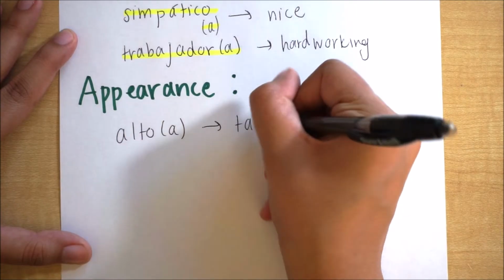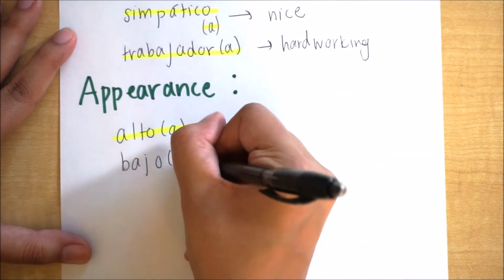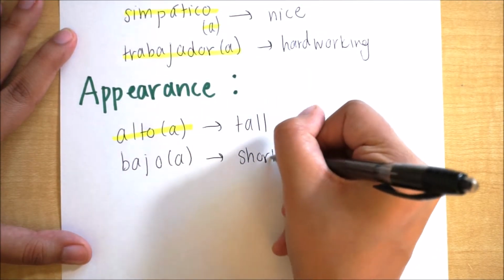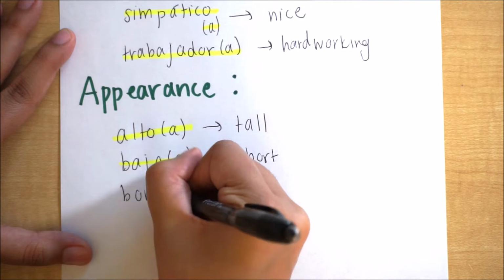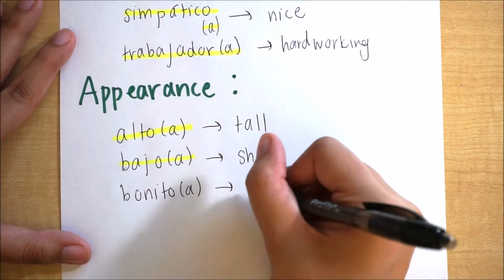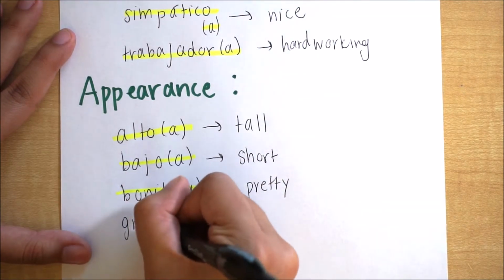So again, it also has alto or alta, right? You can use it based on masculine or feminine. And alto means tall. Then we have bajo, which means short. So alto and bajo are both referring to somebody's height. Then we have bonito or bonita, and that means pretty, right? Pretty. So we can use that in that context.